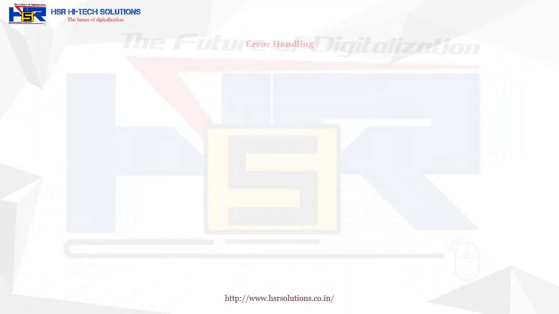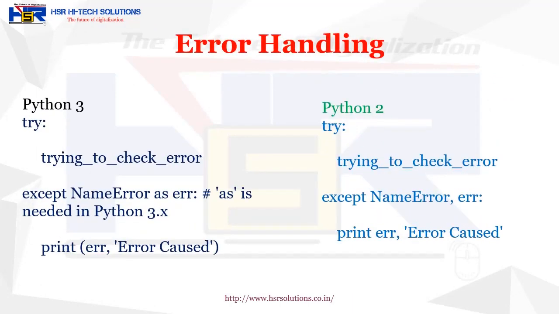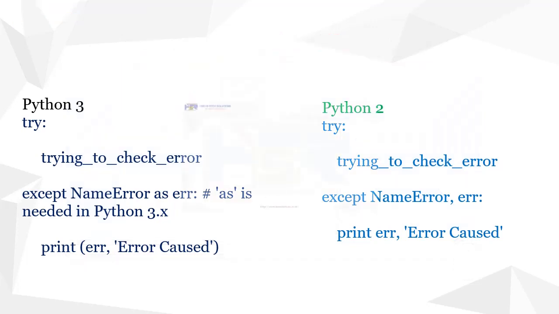Now we will consider the difference in error handling. Look at the example. There is only a difference of as in Python 3. In Python 3, we must use as for error handling, while in Python 2, there is no need to use as for error handling purposes.